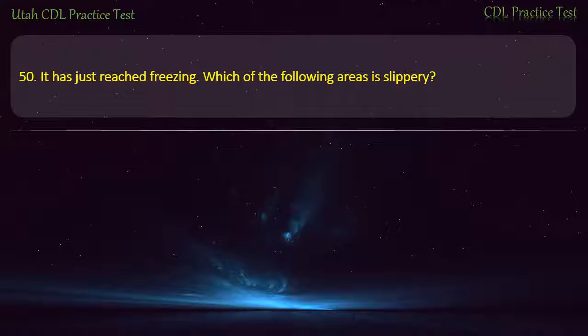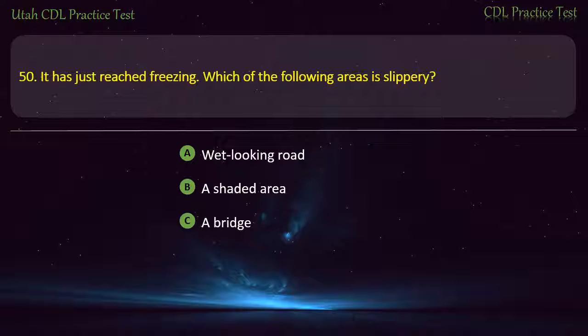Question 50. It has just reached freezing. Which of the following areas is slippery? A well-lit road. A shaded area. A bridge. All of the above. Answer. All of the above.